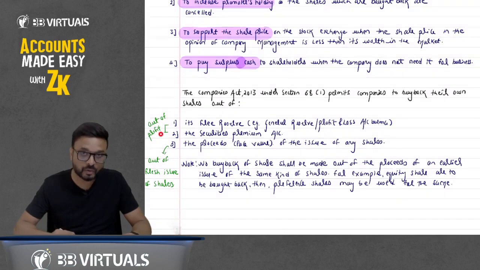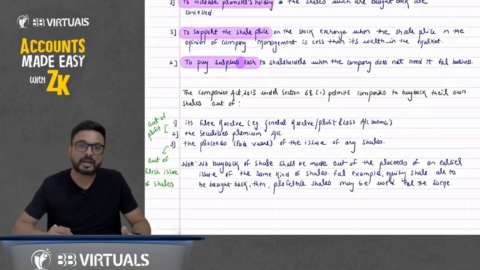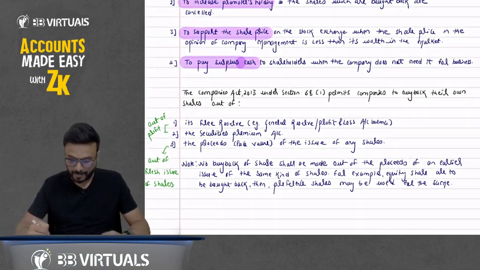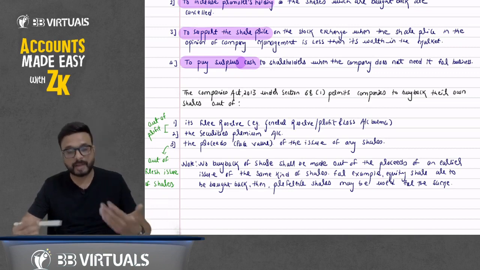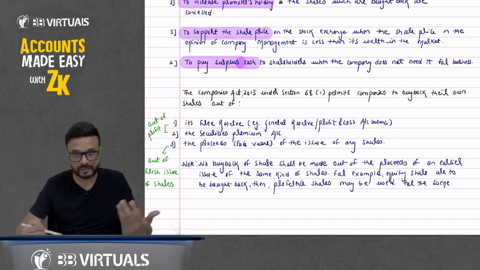We can do the buyback out of profit. We have to transfer to CRR. So when we transfer to CRR, we can utilize free reserve. We can also utilize securities premium and the proceeds of a fresh issue of shares. And the same class of shares we cannot issue in the market. So if we are doing the buyback of equity share, we cannot issue the same class of equity share. So for example, now we are issuing the preference shares.